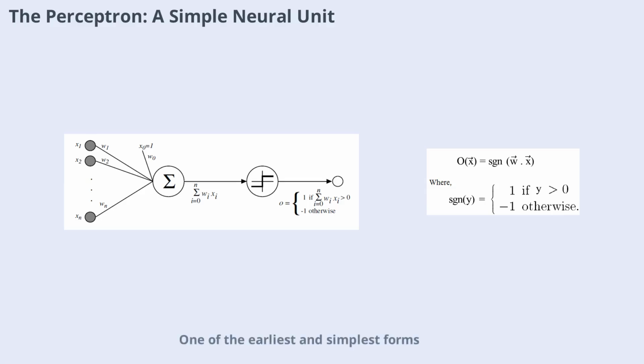One of the earliest and simplest forms of artificial neural networks is the perceptron. A perceptron is a single-layer network that takes a vector of real-valued inputs, computes a linear combination, and outputs either 1 or -1 depending on whether the result exceeds a threshold. Each input is associated with a weight, and learning involves adjusting these weights to correctly classify training examples. The perceptron laid the groundwork for more complex neural architectures.